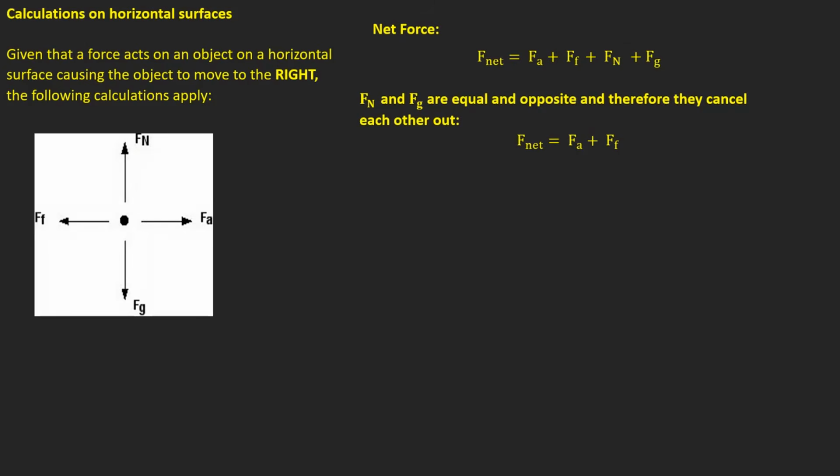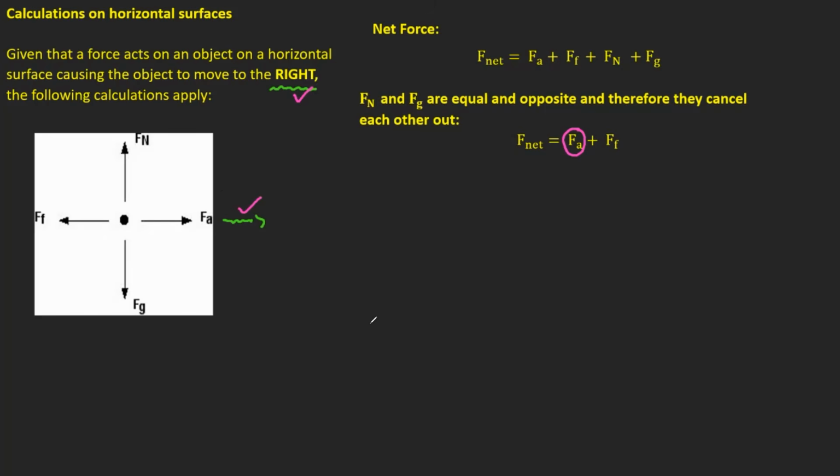As we go further, notice that the FA, force applied, is positive. What do you mean, say? If the force is acting in the same direction as the displacement, the applied force is acting this way, the object is moving to the right, so the force and the displacement are in the same direction, then it means FA would be positive.